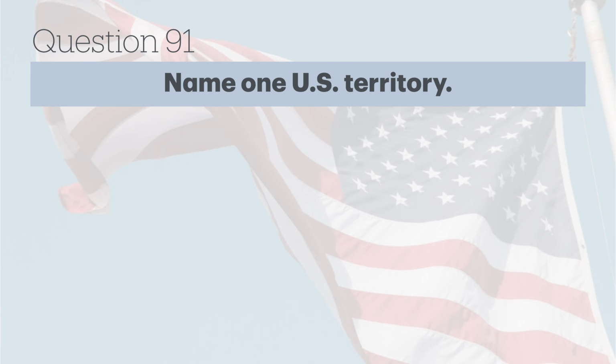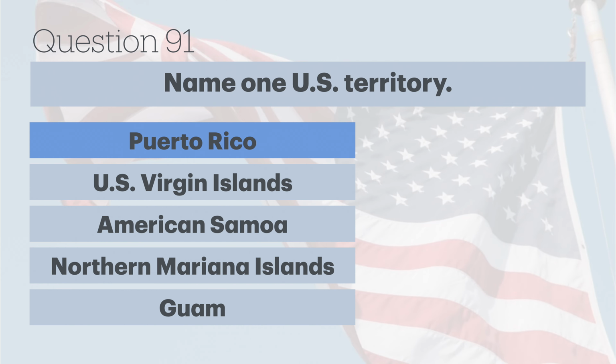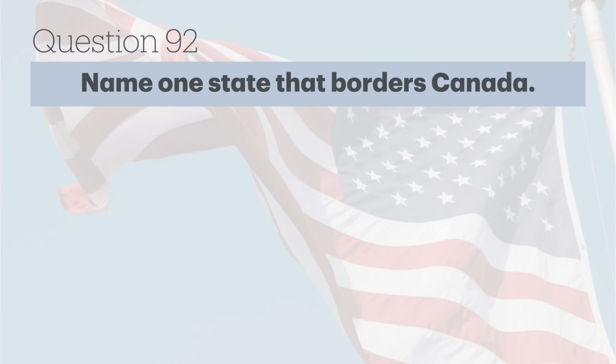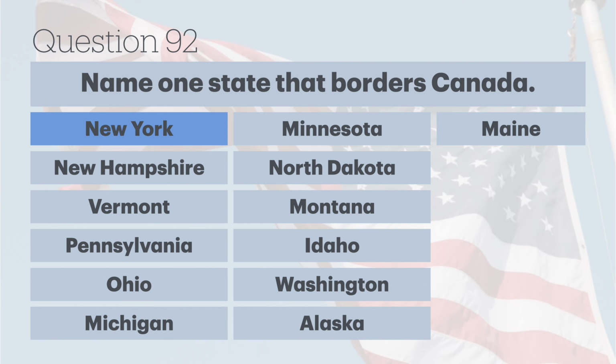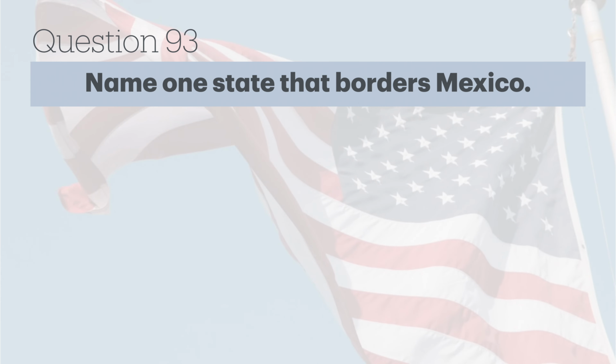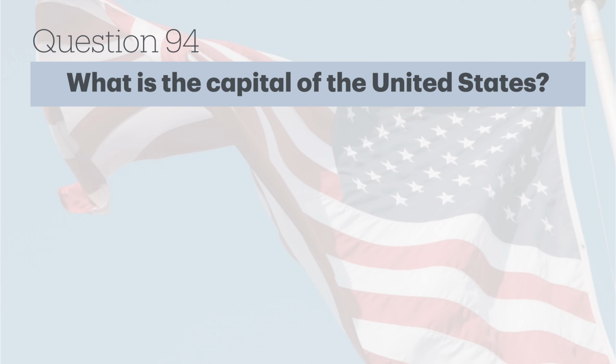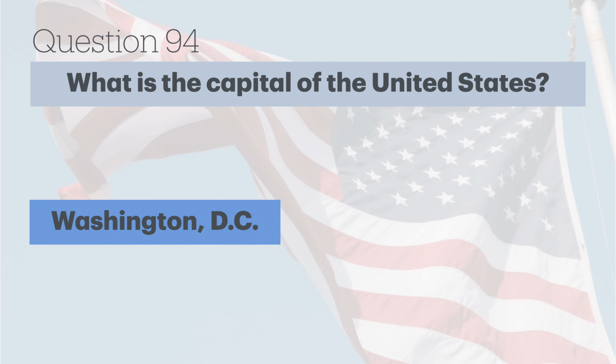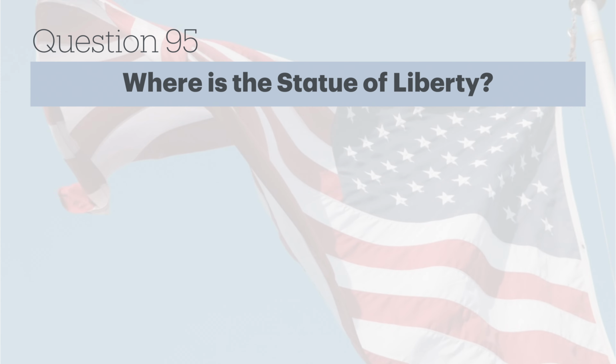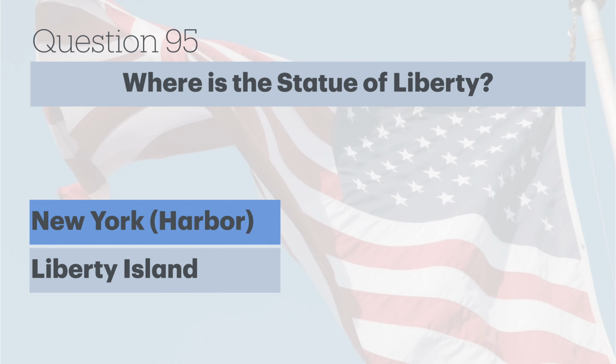Name one U.S. territory. Puerto Rico. Name one state that borders Canada. New York. Name one state that borders Mexico. California. What is the capital of the United States? Washington, D.C. Where is the Statue of Liberty? New York Harbor.